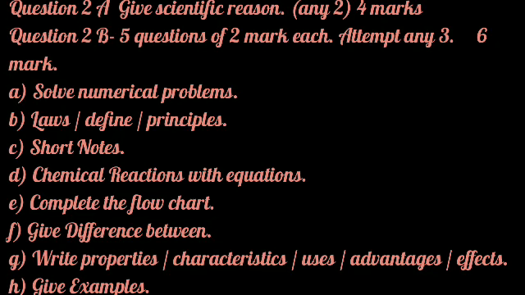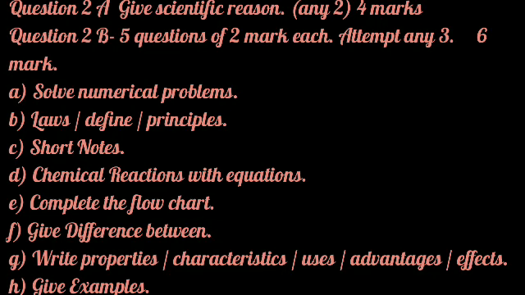You have to write it down in equation form. A question can be asked to name the chemical reaction, or an incomplete reaction can be given to you and you have to balance the reaction. Or you have to identify the chemical reaction, or complete the chemical reaction. This type of questions can be asked. Next is complete the flow chart. A flow chart with blank places can be given. You have to complete that and write it down in your answer sheet.